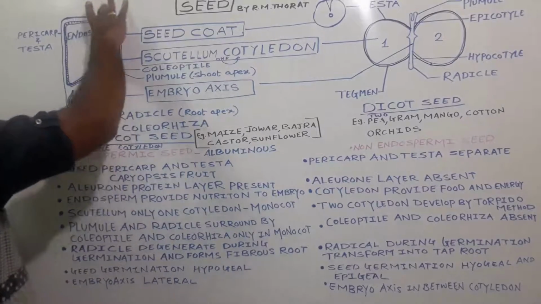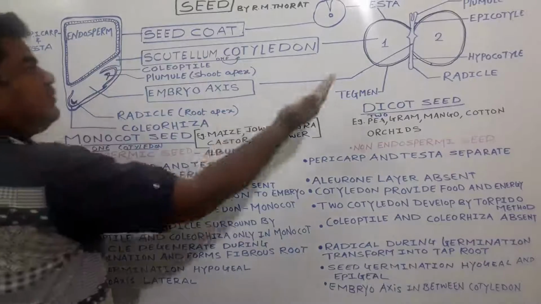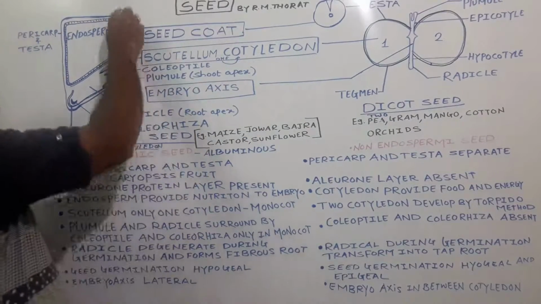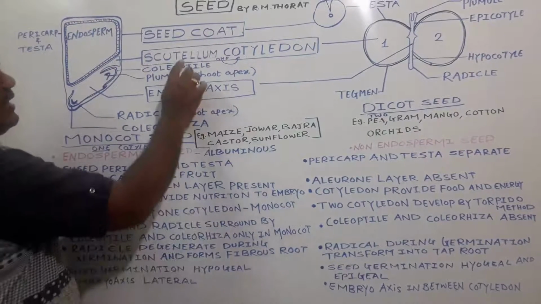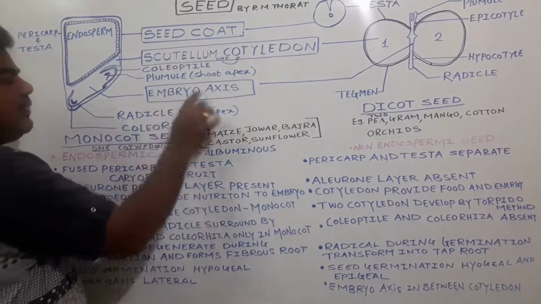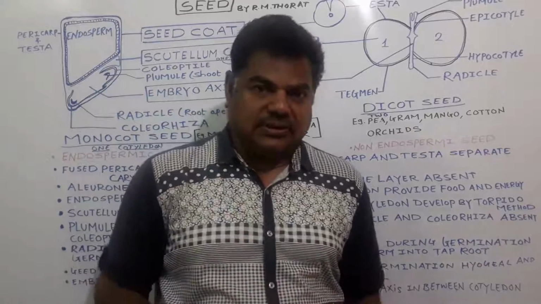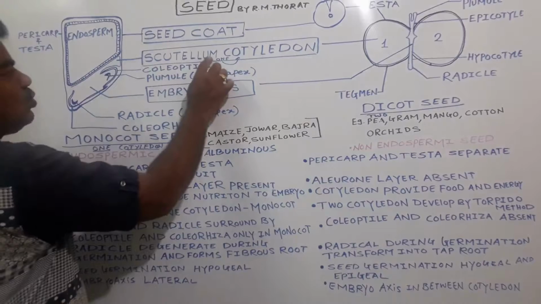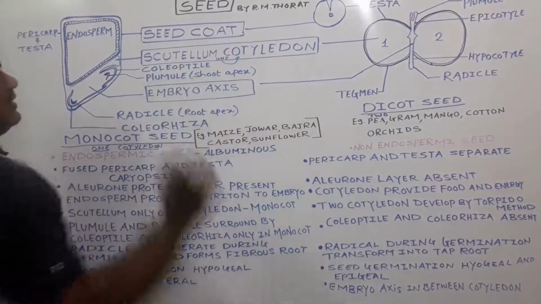Now see here, this is the monocot seed and this one is the dicot seed. In both cases, monocots and dicots, three structures are common: the seed coat, second the scutellum or cotyledon, and the embryo axis. Which ones? Seed coat, scutellum, or we call it a cotyledon, and the embryo axis.